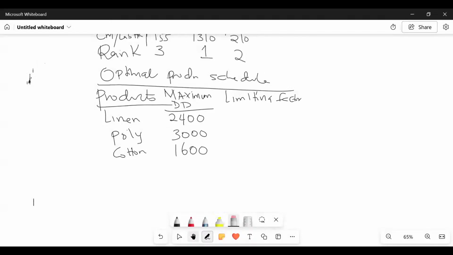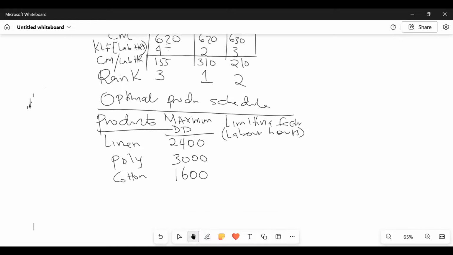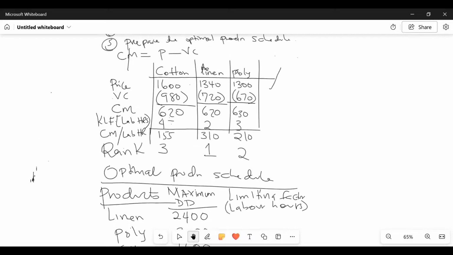So we have here our labor hours. I'm interested in getting the total. But do we know how many hours each linen clothing needs? Linen clothing, ladies and gentlemen, how many hours do we need for the linen? We are given somewhere here. We can see the labor hours, isn't it? Linen is how many? 2. Poly is how many hours? 3. And then cotton 4 like that.